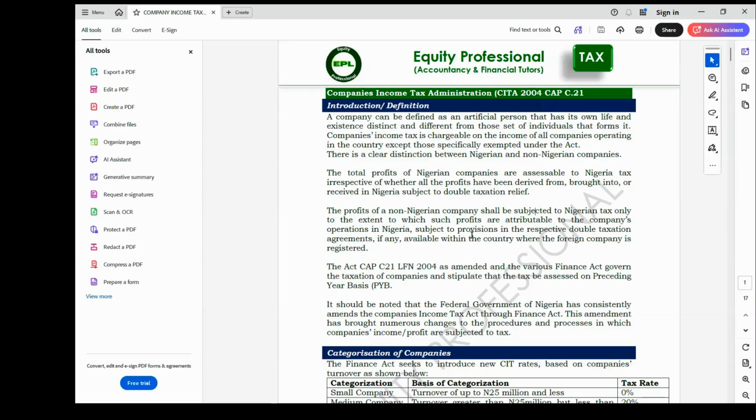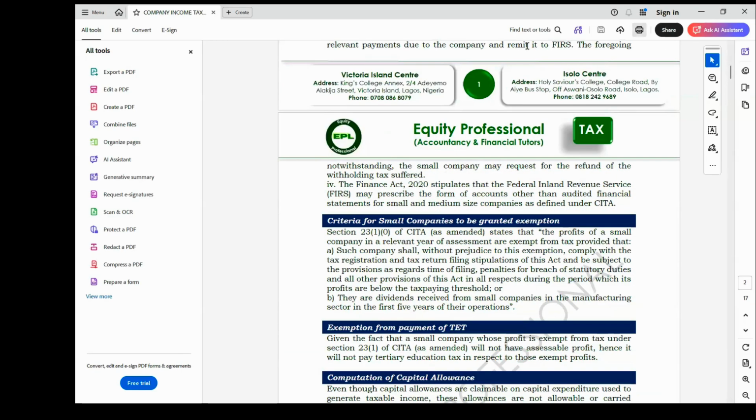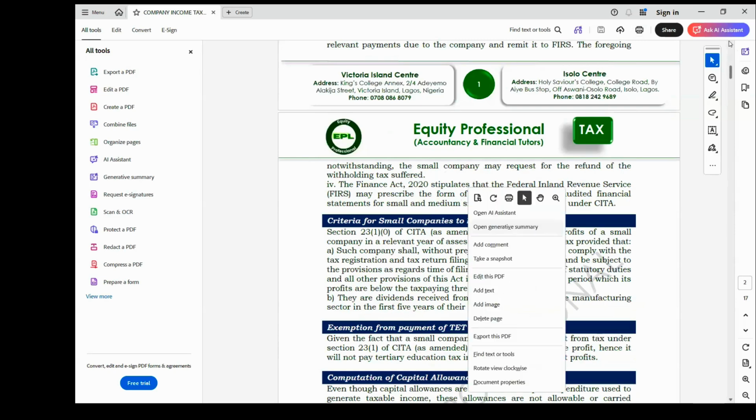Because this company does not have a fixed base in Nigeria, it will have other places where it operates, and it will have its headquarters somewhere. So they are only liable to Nigerian tax on the portion of income that is attributable to operations in Nigeria. That is the only portion on which they are going to pay tax in Nigeria.